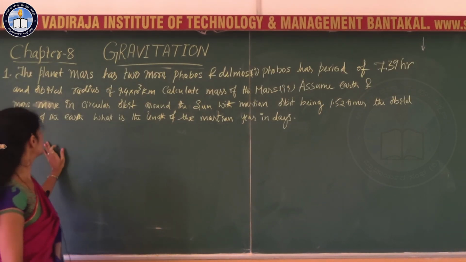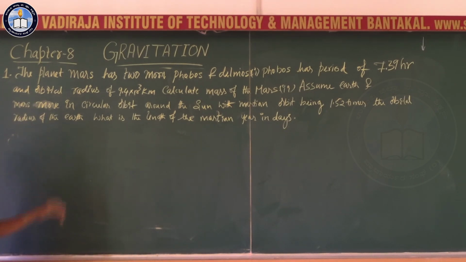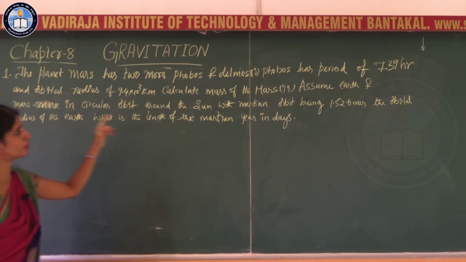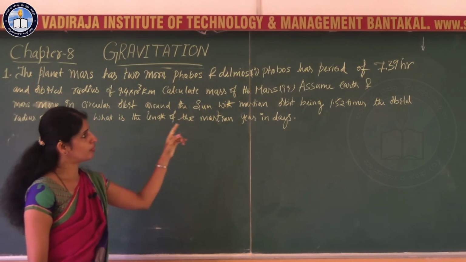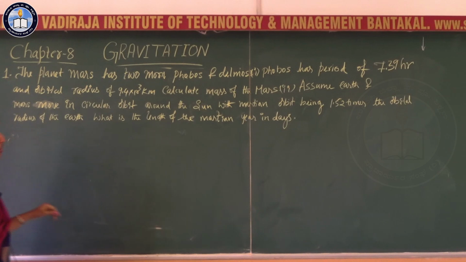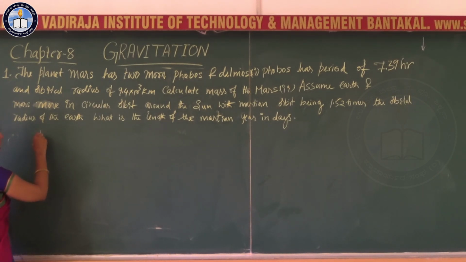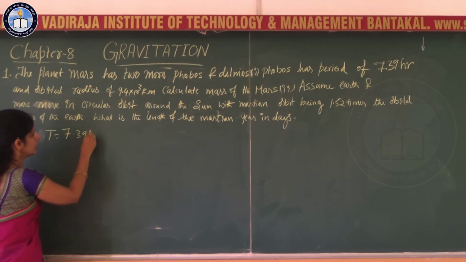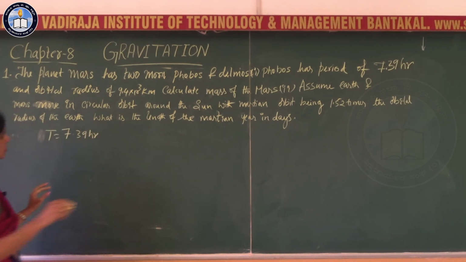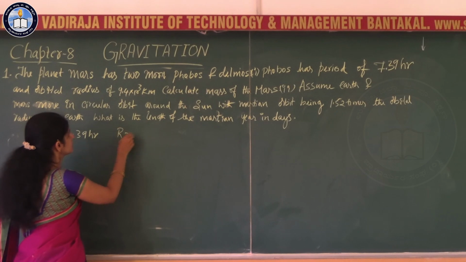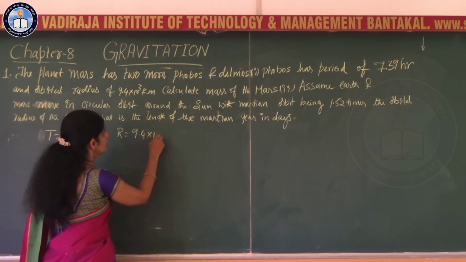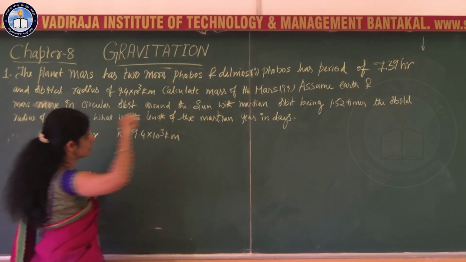Students, let us solve some numerical related to the previous derivation. The planet Mars has two moons, Phobos and Deimos. The Phobos has the period of 7.39 hour, that is period is equal to 7.39 hour, and the radius, that is R is equal to 9.4 into 10 to the power 3 kilometers.